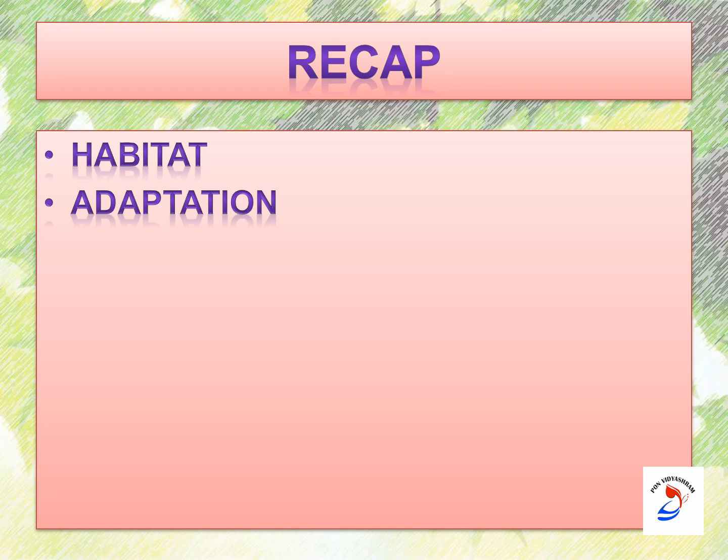What we learned in the first video: first one is habitat. What is meant by habitat? The place where an organism lives in nature is called its habitat. In other words, the place where the plants can live or survive. Adaptation. What is meant by adaptation? The features that help a plant or an animal to survive in its natural surroundings are called adaptation.